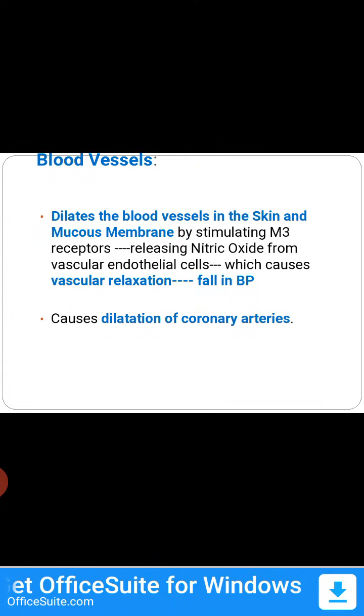Action on the blood vessel. Here M3 receptors are present. They dilate the blood vessels in the skin and mucous membrane by stimulating the M3 receptor, so that they release nitric oxide. It is a vasodilator from the vascular endothelial cells that causes vascular relaxation. The overall effect is vasodilatation and fall in BP. It causes dilatation of coronary arteries also.